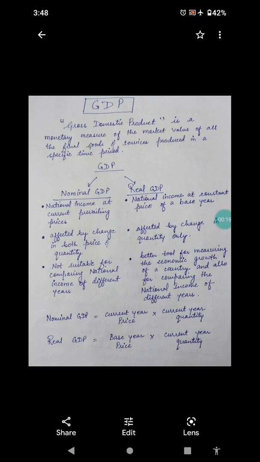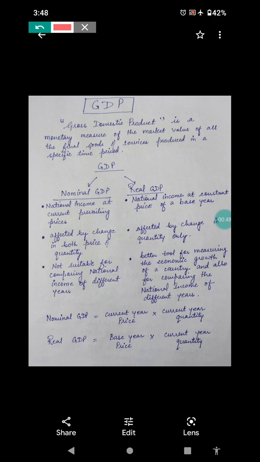Now, GDP is a monetary measure of the market value of all final goods and services produced in a specific time period. I repeat, gross domestic product is a monetary measure of the market value of all the final goods and services produced in a specific time period.